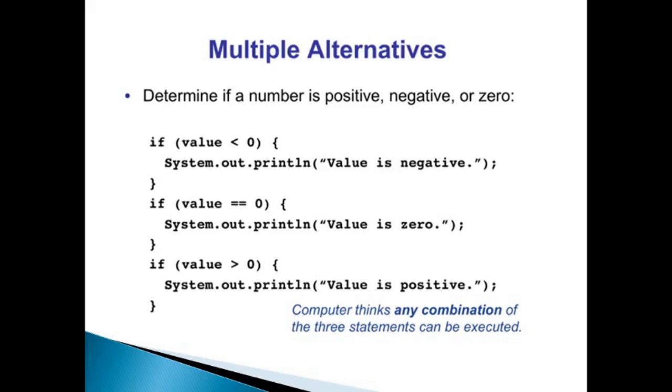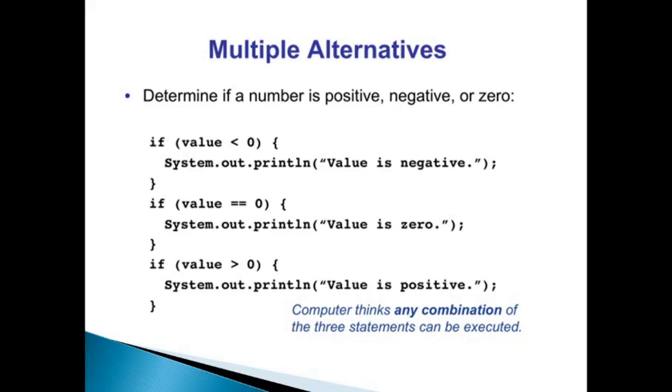Suppose there is a question to determine if a number is positive, negative or 0, and that number is held in a variable called value. So if value is less than 0, then System.out.println value is negative. If value equals 0, then System.out.println value is 0. If value is greater than 0, then value is positive. Now this kind of arrangement of the if blocks is only using the if clause. It is not using the else clause.